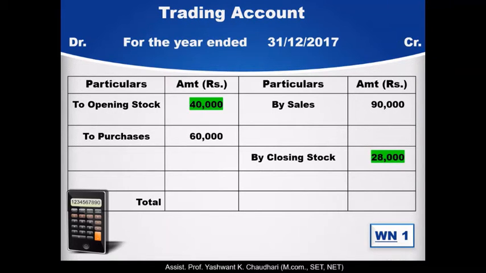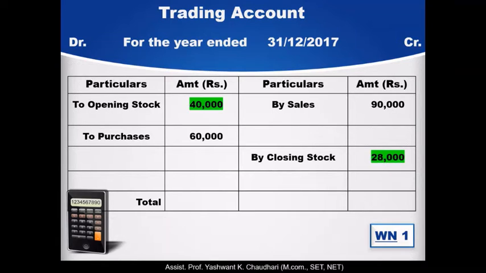We will take purchases here, the amount is 60,000. We will take by sales. Sales always come on the credit side of the trading account and purchases on the debit side. So sales, that is rupees 90,000, and by closing stock, rupees 30,800 is given in the problem, but we have converted it to cost, rupees 28,000, and with the help of this information we have calculated the figure here,